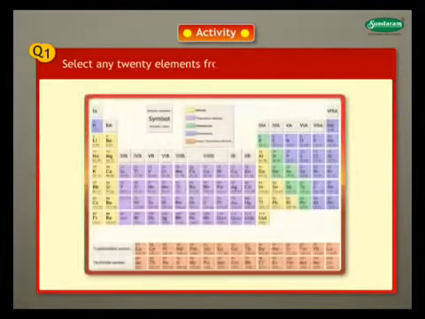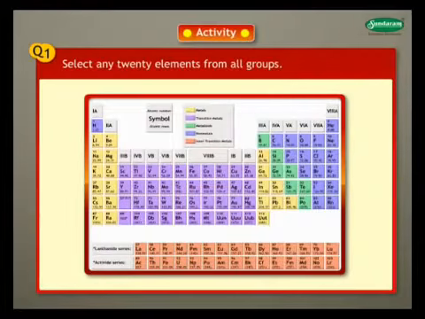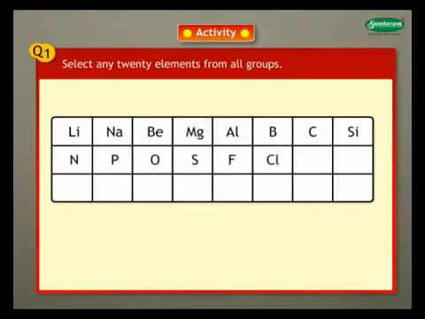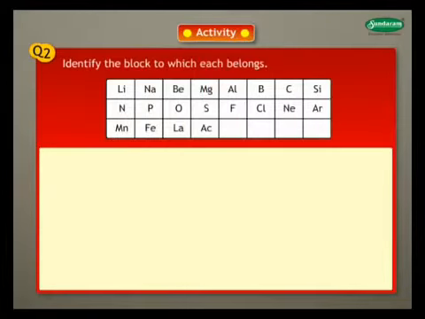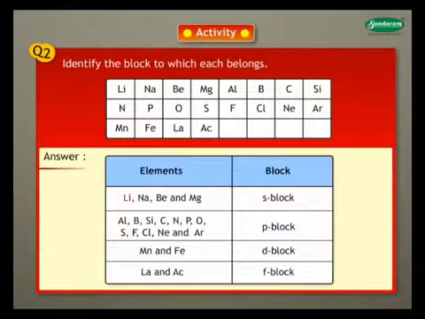Activity. Question 1. Select any 20 elements from all groups. Let us select 20 elements randomly. Arrange them as shown in the table. Question 2. Identify the block to which each belongs. Answer. Lithium, sodium, beryllium and magnesium belong to S block.